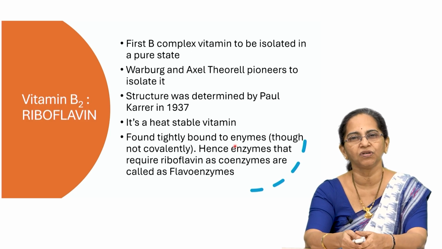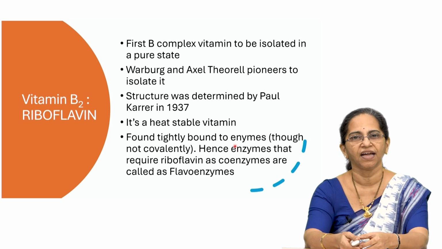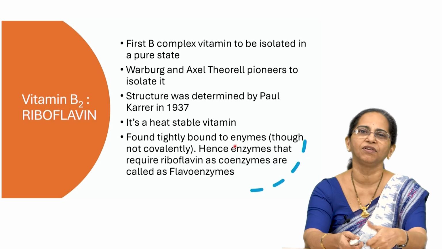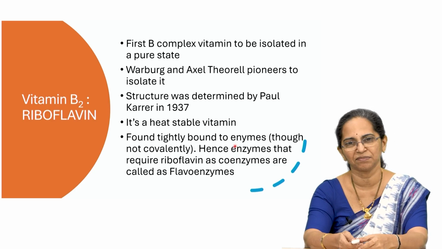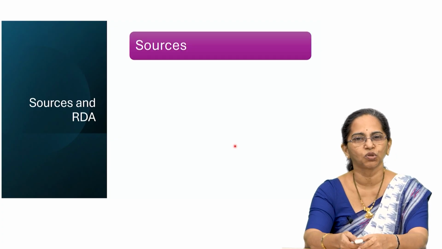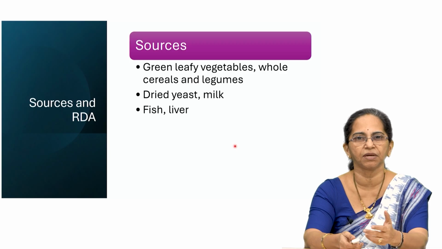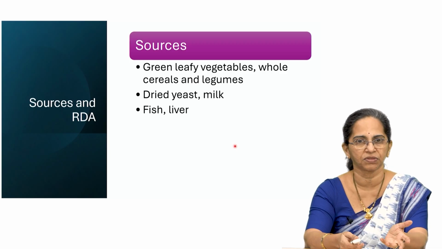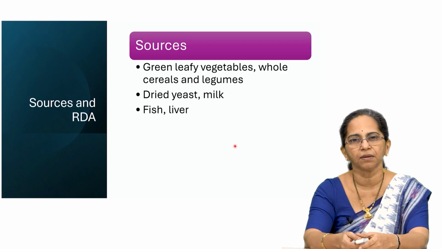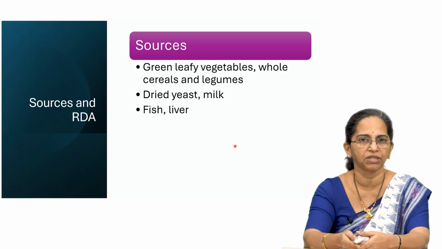And it is always found tightly bound to the enzymes. So, it has a flavin structure, and that is why any enzyme that has a flavin derived coenzyme, we call them flavoenzymes. What are the sources? If you are a vegetarian, then please stick to green leafy vegetables, whole cereals, legumes. If you are non-vegetarian, then fish and liver become the important sources. Of course, dried yeast and milk are common for both categories.